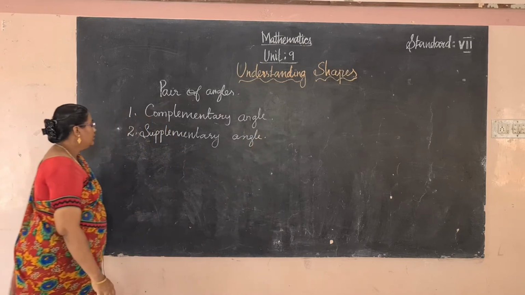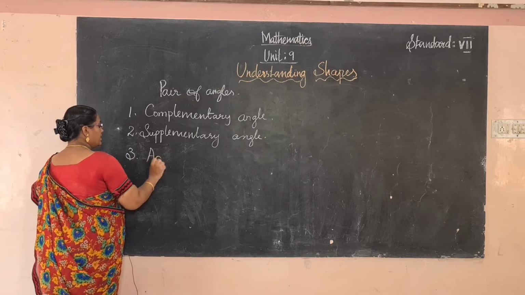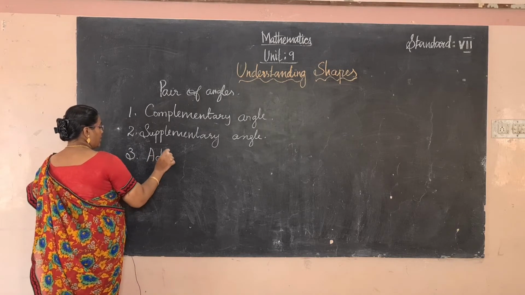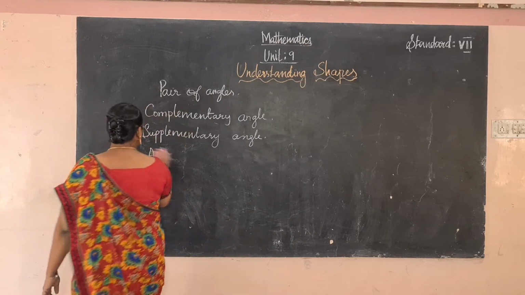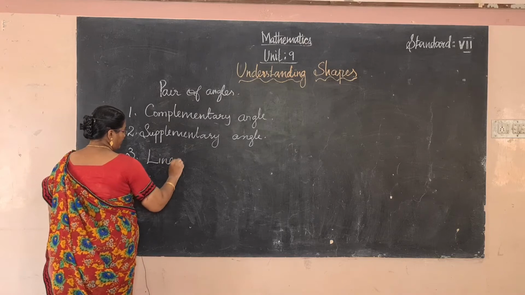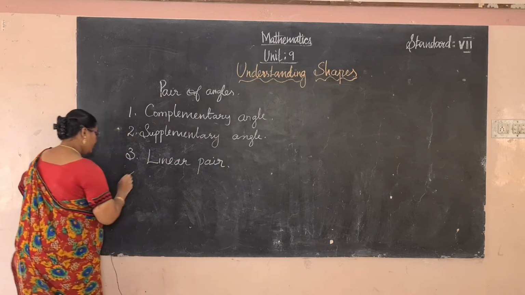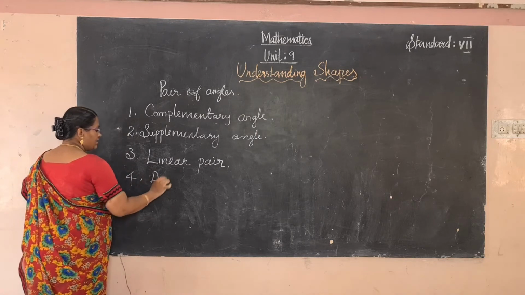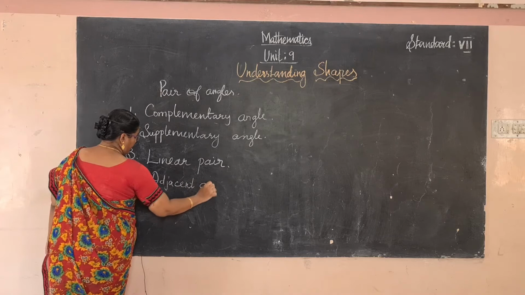Third one, linear pair. Fourth, adjacent angles.